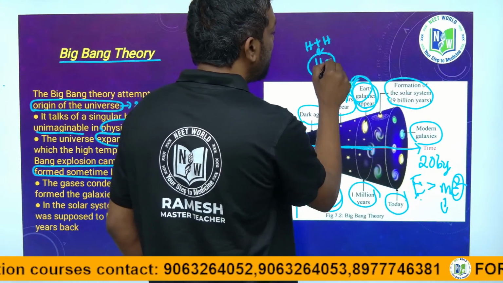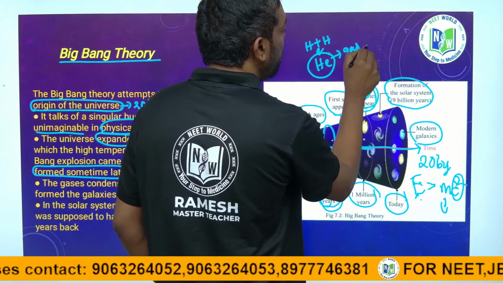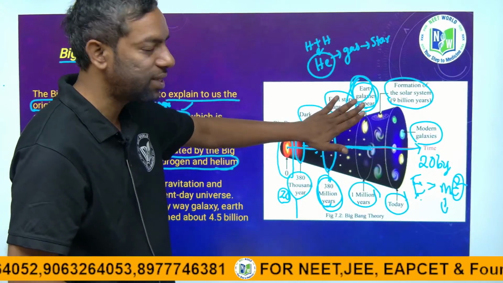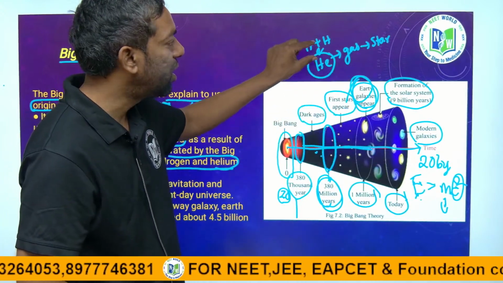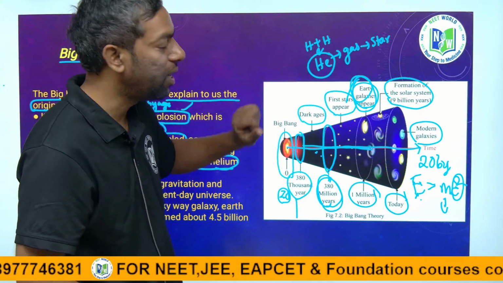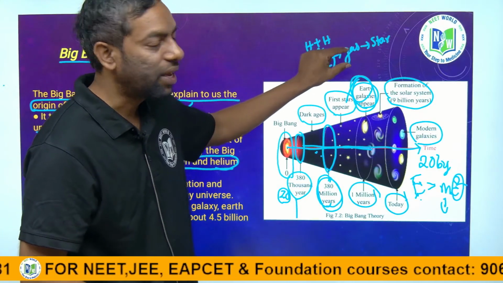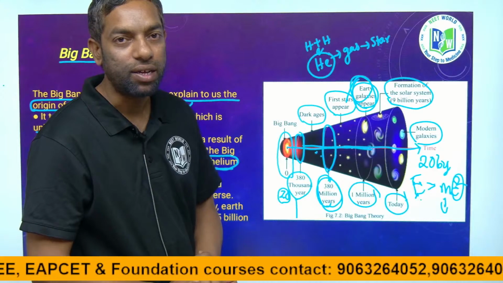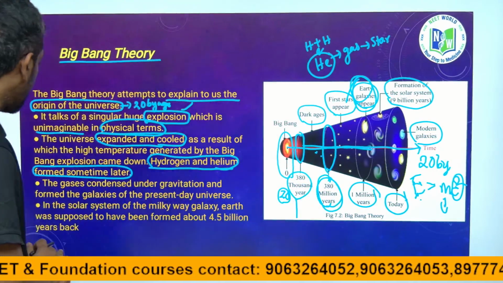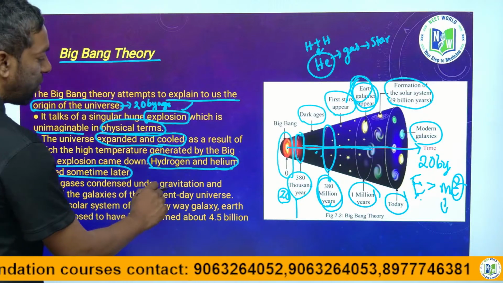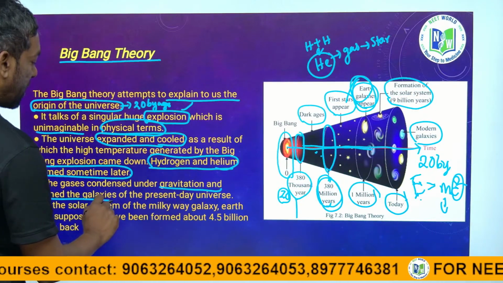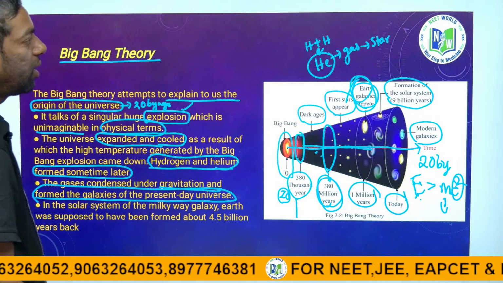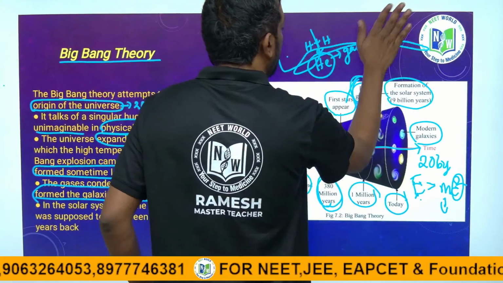Helium is the gas that forms a star. The first stars appeared once the gas hydrogen started to become helium. Helium is the material of the star. The gas condensed, underwent gravitational collapse, and formed the galaxies of the present-day universe. Yeah, guys, again we will discuss it.